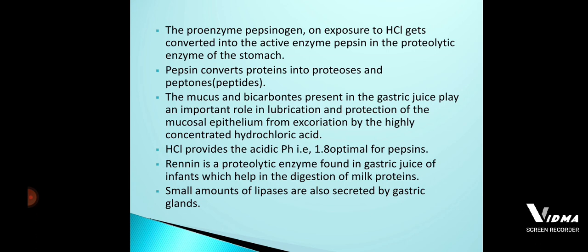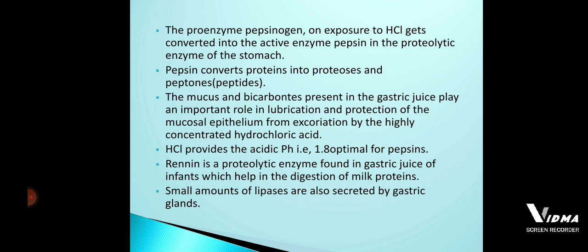With respect to adults, we take food, and whatever food is rich in proteins, some part of the proteins is partially digested or broken down inside the stomach.